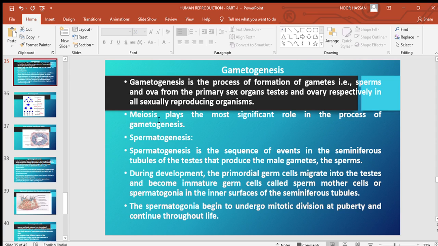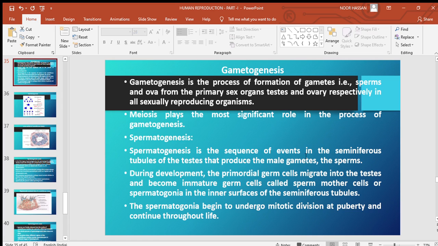And meiosis is an important cell division that plays a significant role in the process of gametogenesis. We'll discuss first spermatogenesis, and the other one is oogenesis. Spermatogenesis occurs in the male reproductive organ, and oogenesis occurs in the female reproductive organ. We'll discuss now about spermatogenesis.